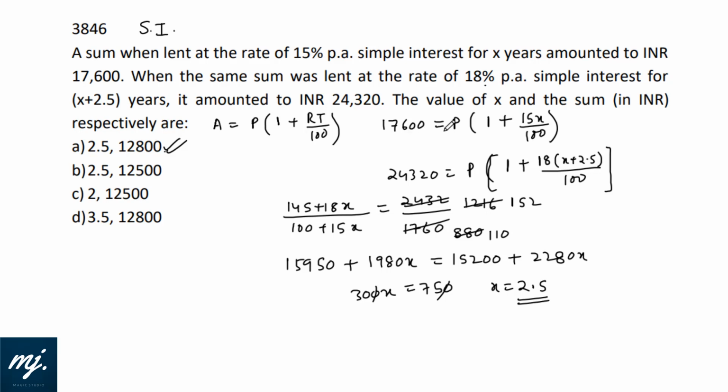Now we can plug in 2.5 in any one of the equations. Here if we plug in 2.5, we get P equals 12,800. Option A fits in. My advice would be, if a calculator is there in this particular examination, you can just start plugging in the options and you will get the answer in no time. Or else if a calculator is not there, work it out. X is 2.5%, and X is time, that is 2.5, and the principal invested is 12,800.